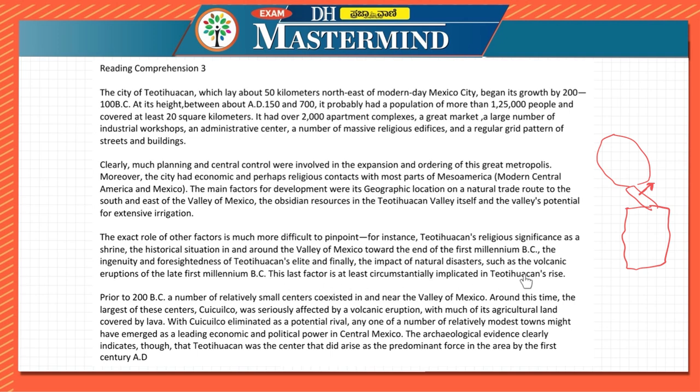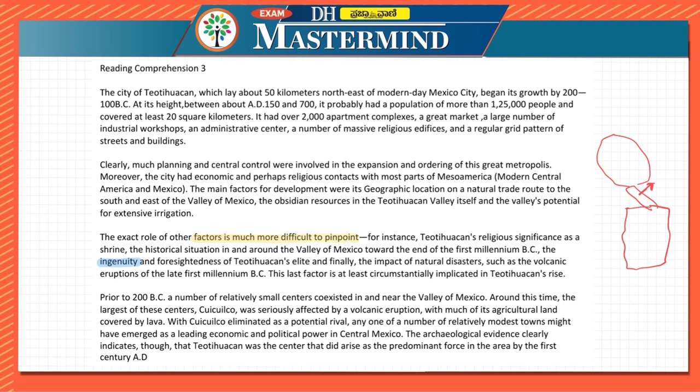This last factor, volcanic eruption, is at least circumstantially implicated in Teotihuacan's rise. But here we can observe a key word for us, which is ingenuity. But while mentioning ingenuity, they are telling it as a factor which is difficult to pinpoint.